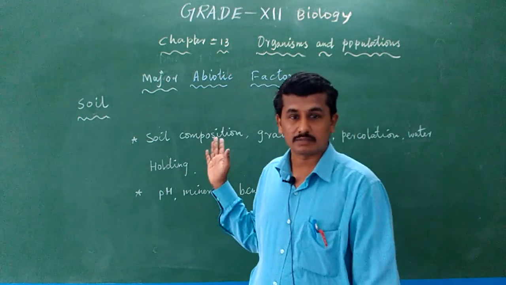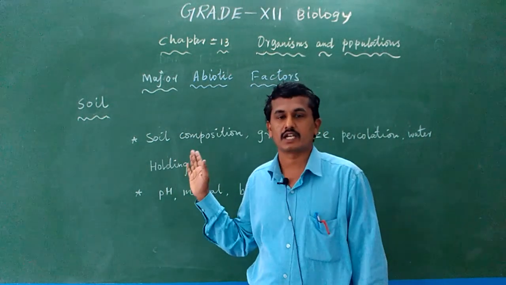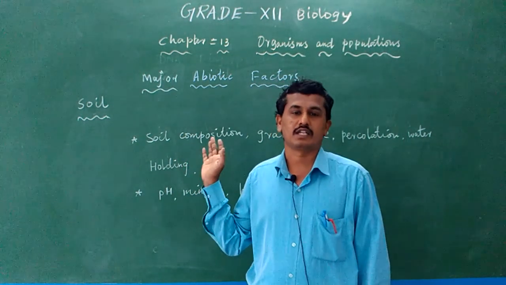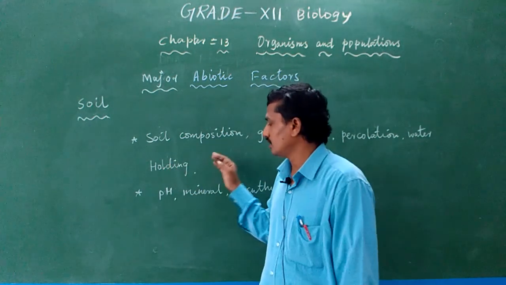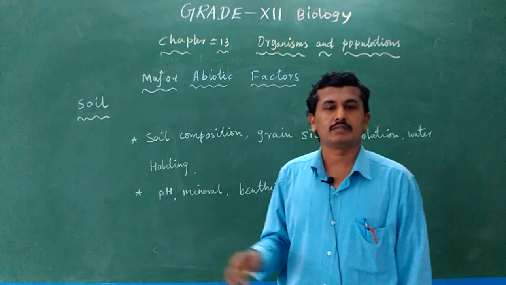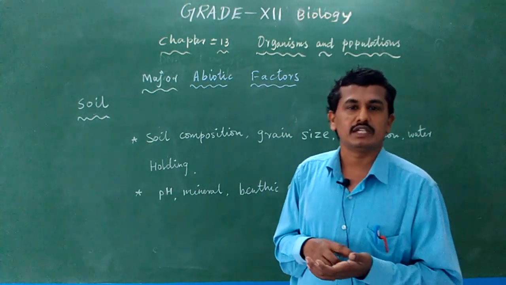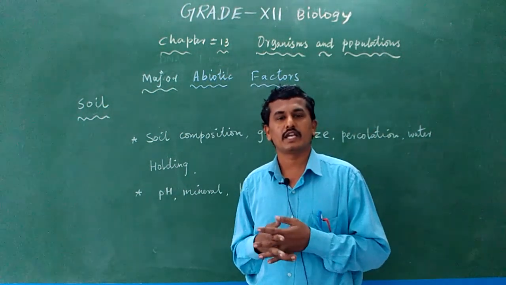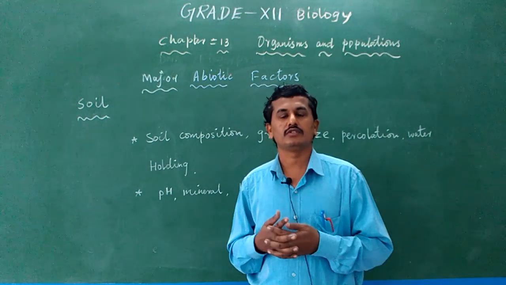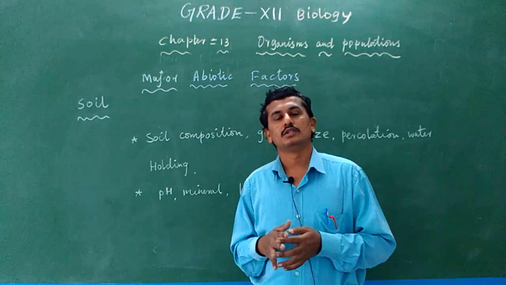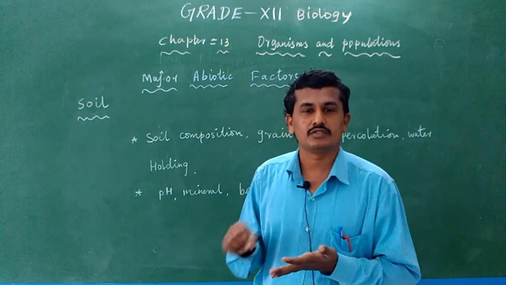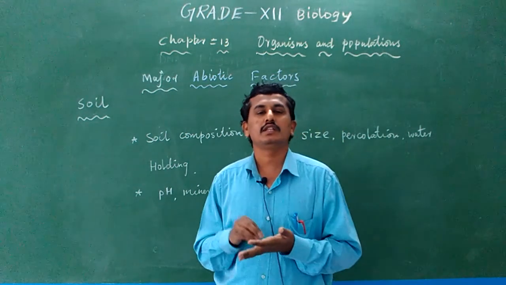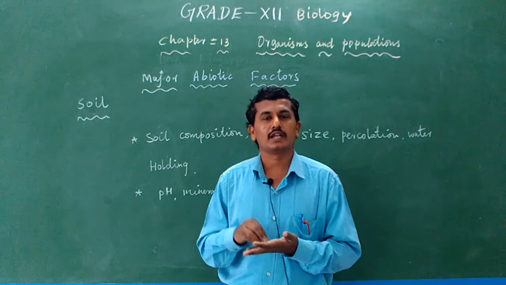In our 12th standard biology practical, there is a practical related to soil. We analyze the pH of the soil, because pH is also important for the plant's growth. Normally pH 0 to 6.9 is acidic, 7 is neutral, and 7.1 to 14 is basic. Normally pH 6.5 to 7 is very good for the plant's growth.